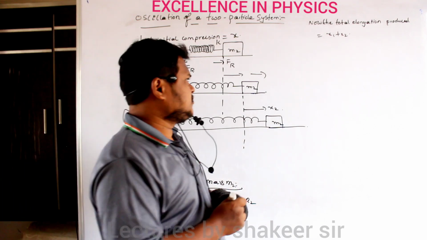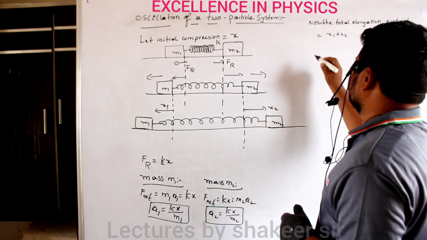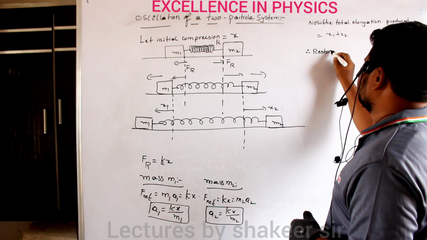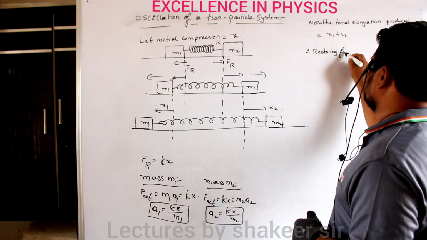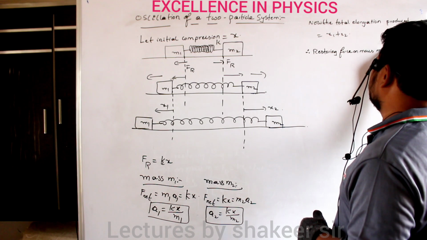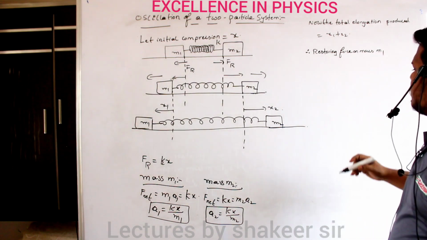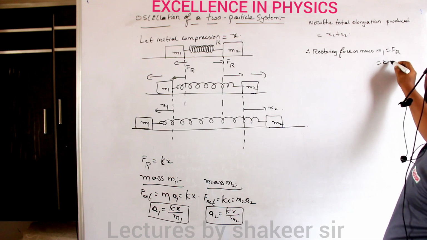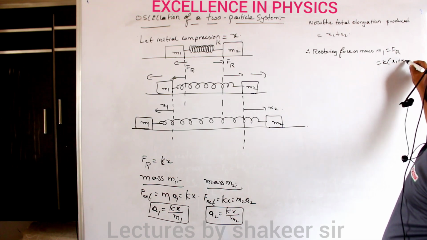So therefore, restoring force on mass m1 first of all we will write, is equal to k into (x1 plus x2).